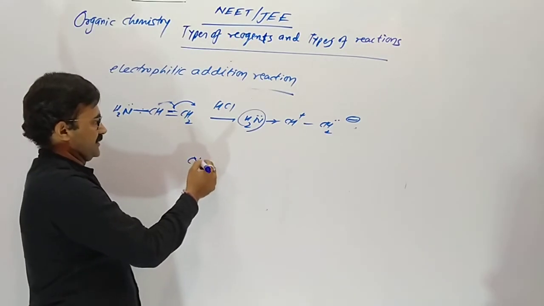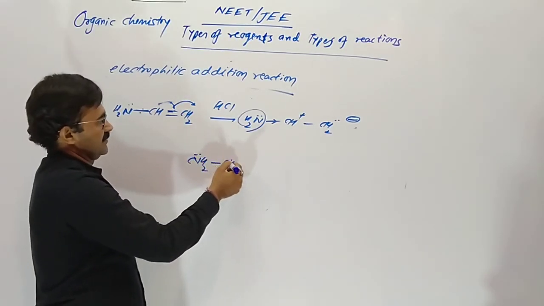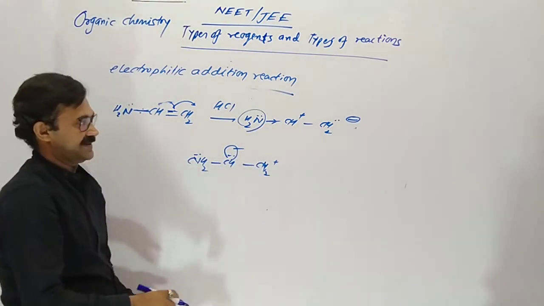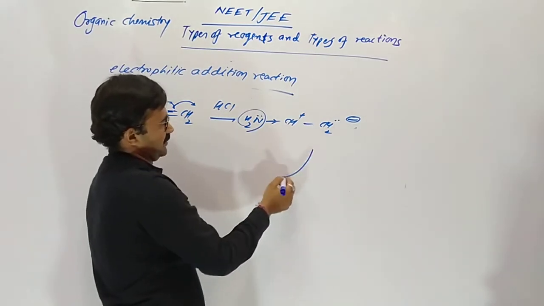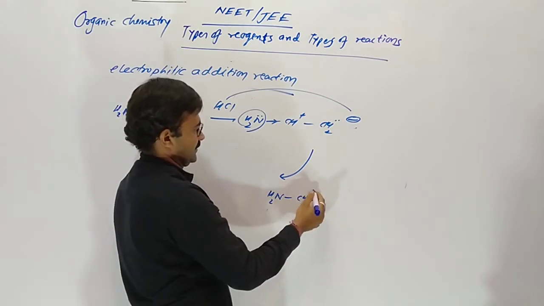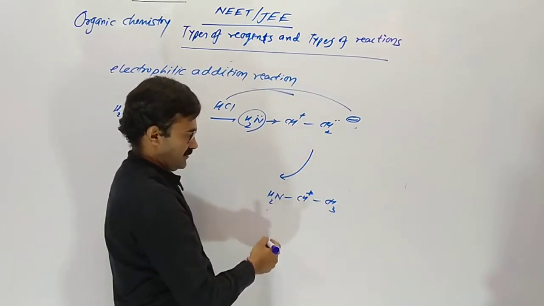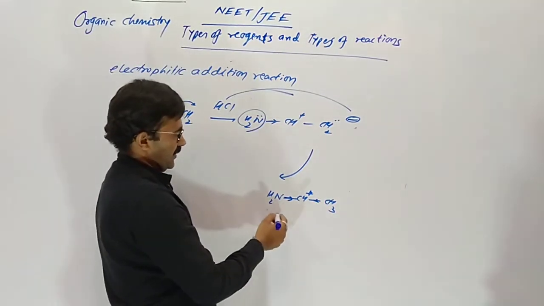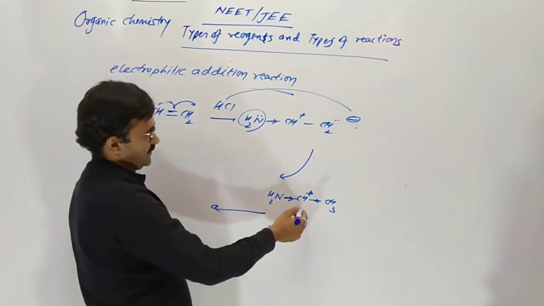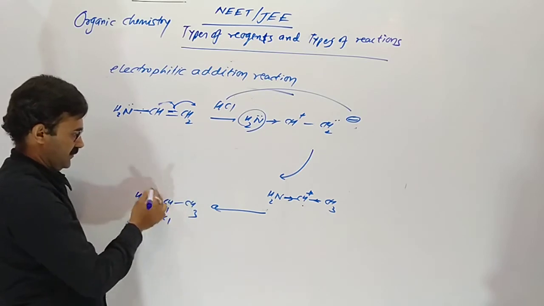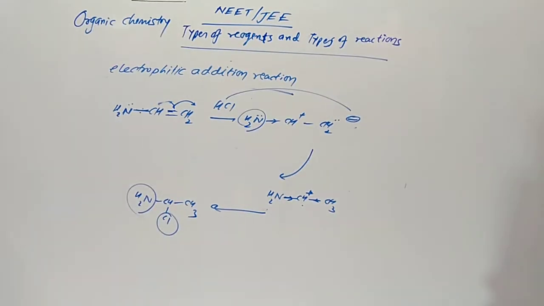If the negative part comes here, repulsion occurs, so this is an unstable intermediate and this one is stable. So first of all H plus attacks here, and it became more stable, with a donor group on both sides. And now Cl minus combines here. So it gives 1-amino-1-chloroethane as a product. Understood?